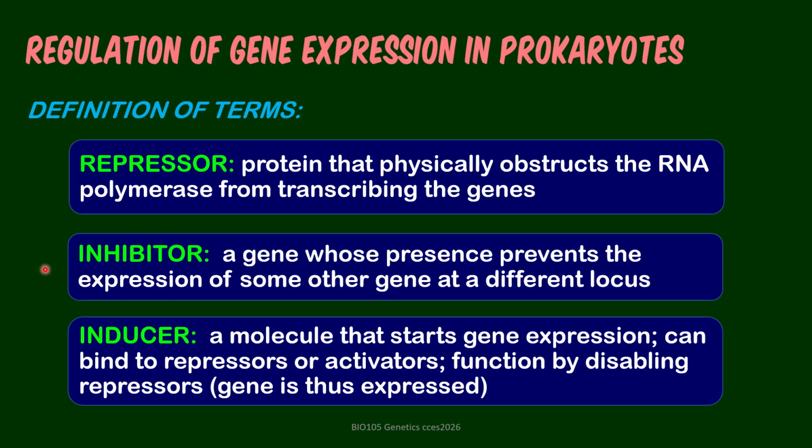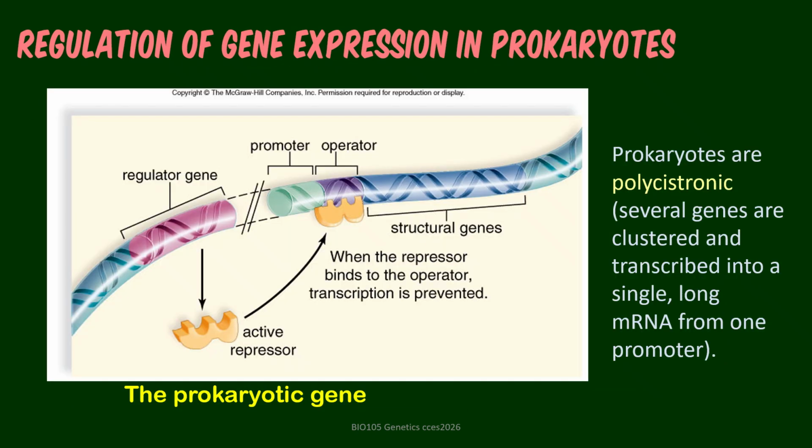An inhibitor also has a negative effect, but the inhibitory effect might be expressed at some other distant gene. An inducer is a molecule that starts gene expression. So if it is present, it will promote transcription and thus gene expression.